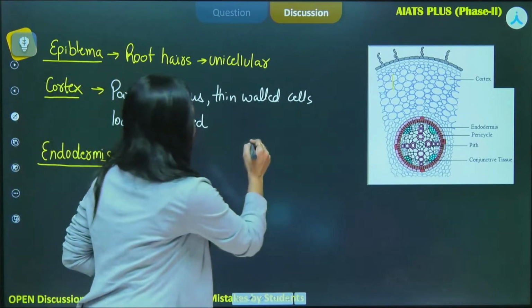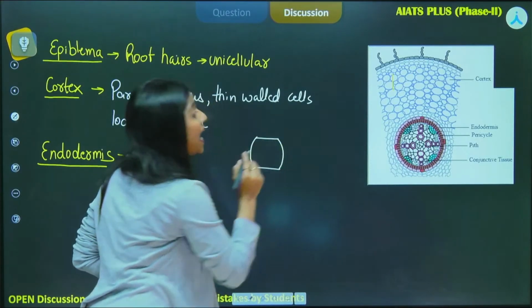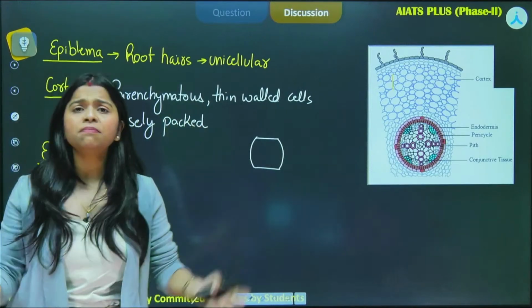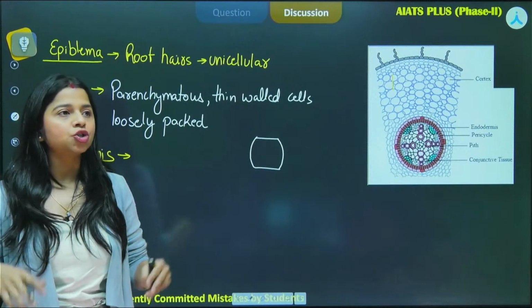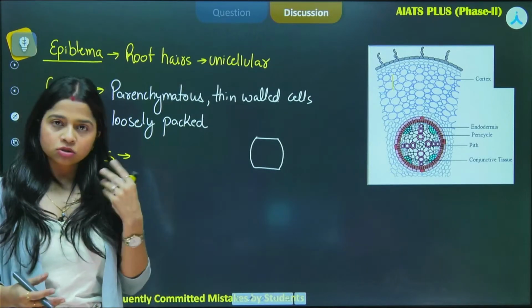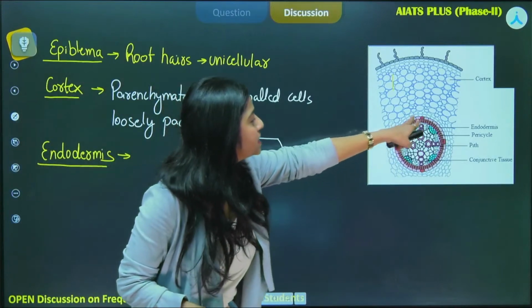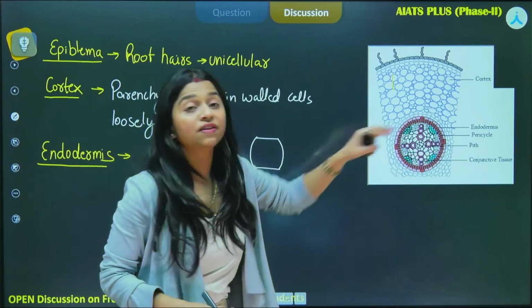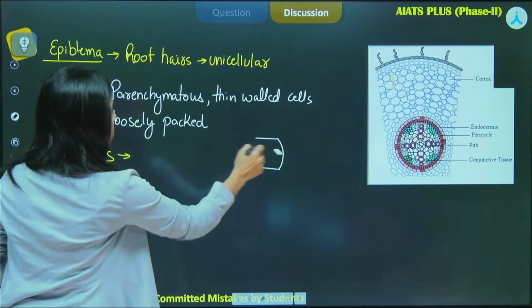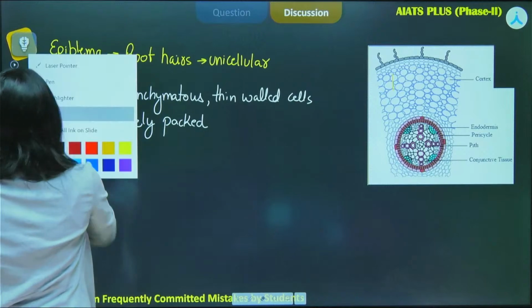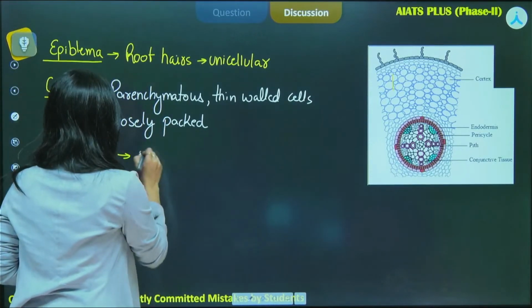What do you understand by barrel shape? This type of shape is the barrel shape. The wooden barrels are there in which grains are stored, in which wine is stored. Such structures are called barrels, and these cells you can simply see in this representation, they are barrel shaped cells. So the first characteristic feature for the cells of endodermis is they are barrel shaped.